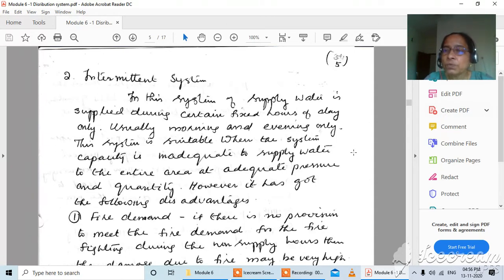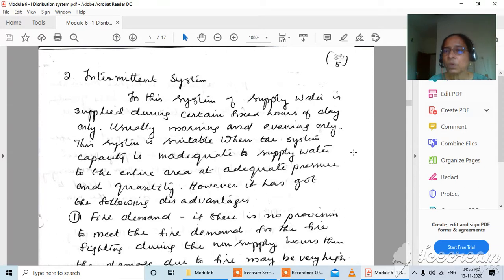Then what shall we do? We can fix a time, say in the early morning, 5 o'clock we will start. We will supply water to zone A. That means a part, the north part, we will supply in the morning, and after certain hours, say 6 hours, that means 11 o'clock, we will start the southern region or the central region. Like that, we divide the total area into different zones, and we can supply water during different times.